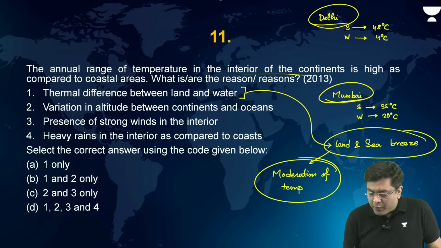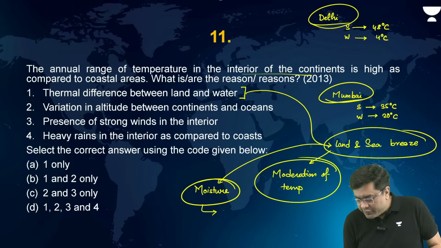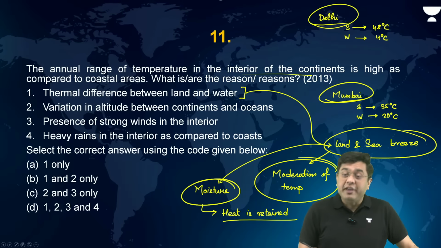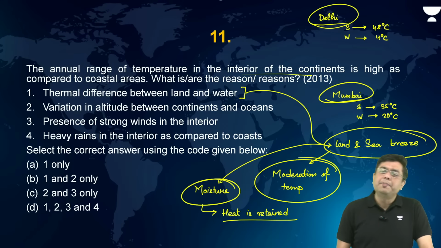Moisture doesn't allow heat loss. In the case of moisture, heat is retained. That means day temperature is very close to night temperature. Summer temperature is very close to winter temperature. So the first statement is correct.